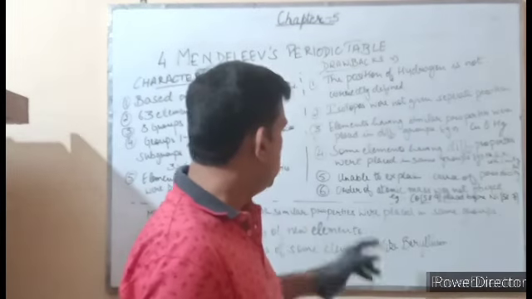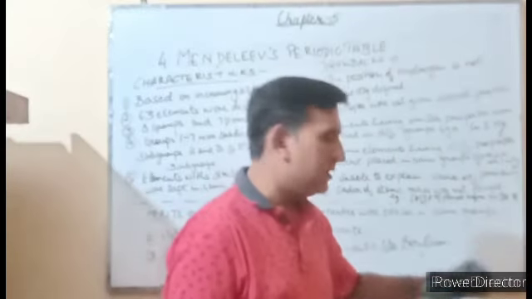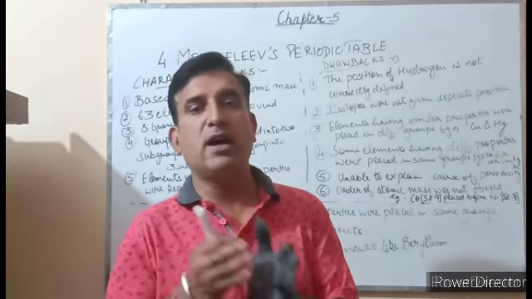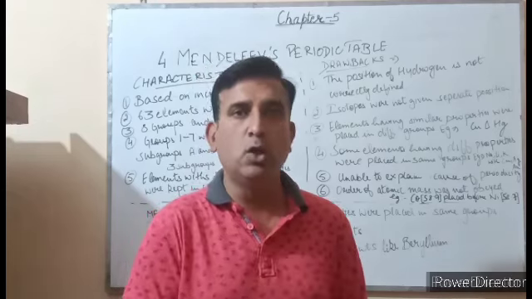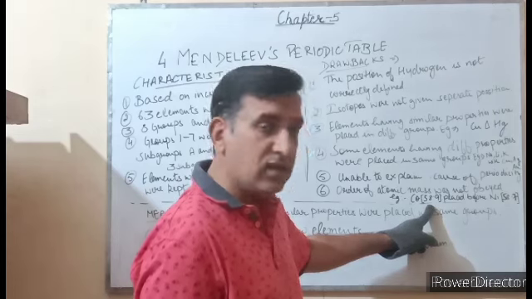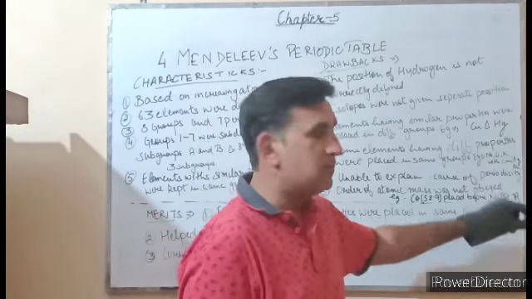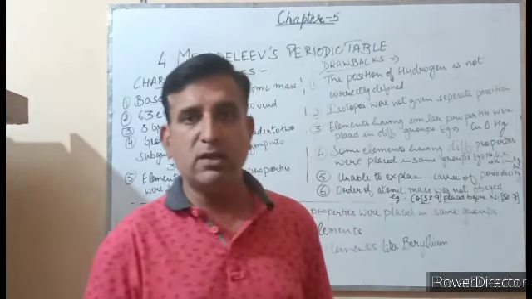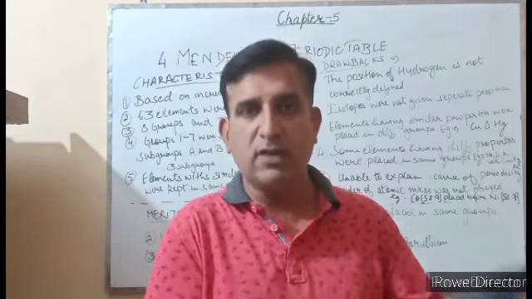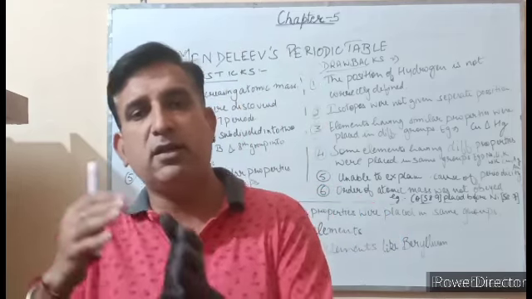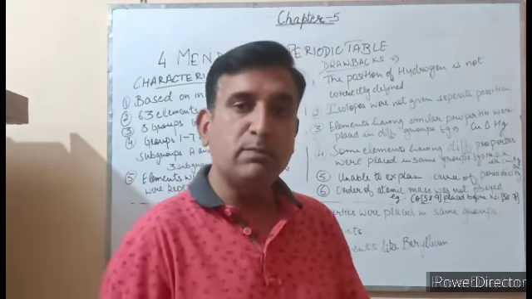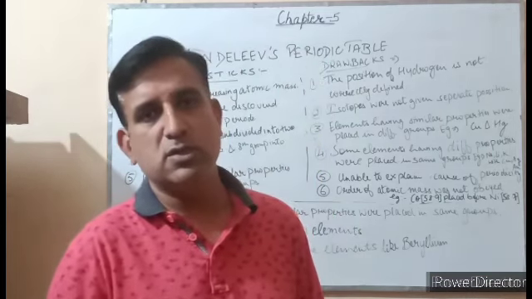The next drawback is that the order of atomic masses was not obeyed. Order was not obeyed means the element with higher atomic mass was placed before the element with lower atomic mass. For example, cobalt with atomic mass 58.9 was placed before nickel with atomic mass 58.7. However, the table was based upon increasing atomic mass. So the elements with lower atomic mass should have been written first, and elements with higher atomic mass should have been written after it. But somewhere he placed elements with the higher atomic mass before the element with the lower. This was also his drawback.